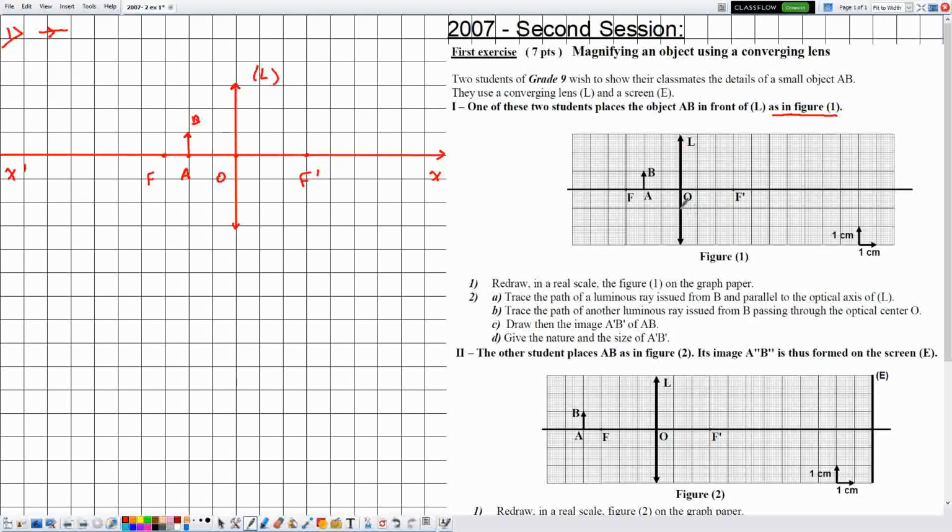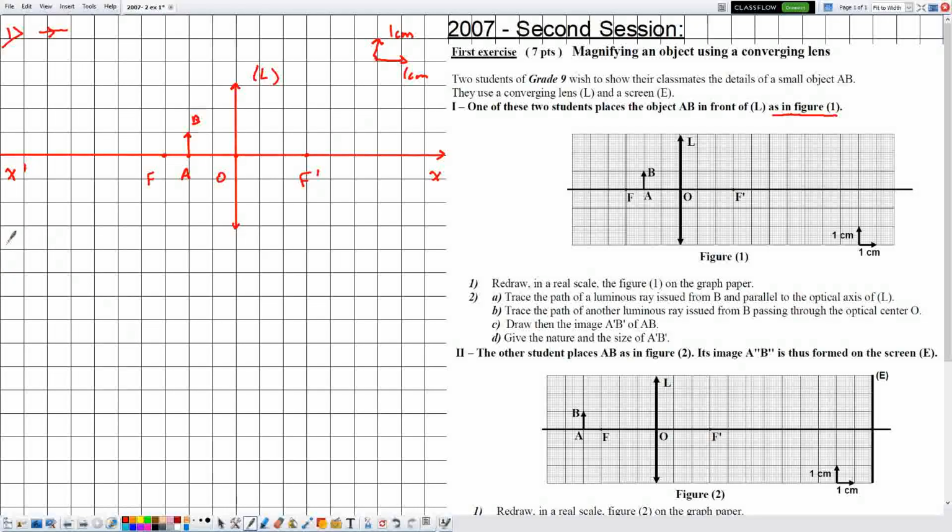Now they didn't specify whether F is the object focus and F prime is the image focus or vice versa, but notice that the direction of propagation of light is from left to right. So, and the lens that I'm using is a converging lens, then the object focus will be on the left and the image focus will be on the right. So this is it for part 1. Let me also write the scale. So along the x-axis we have 1 centimeter and along the y-axis we have 1 centimeter.